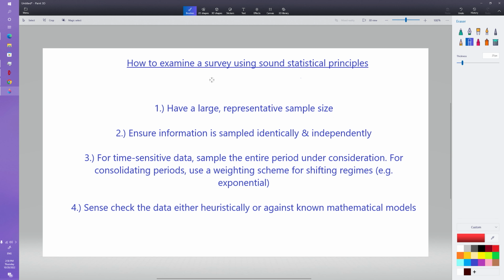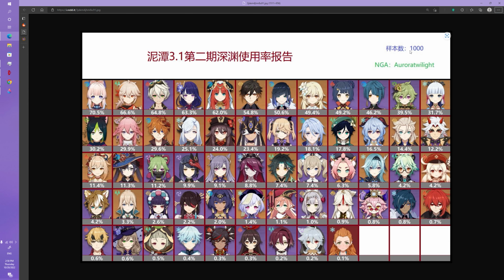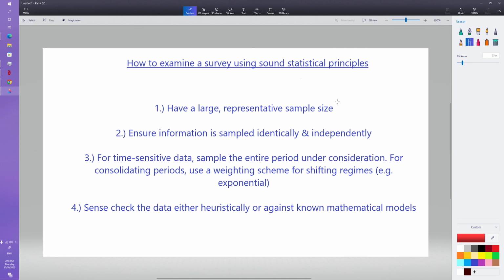Well, there are a couple of sound statistical principles that we can follow. The first one is, do you have a large and representative sample size? In this case, you can see here, we only have about 1,000 samples, and that is not large, and that's not representative enough of the Genshin Impact community. So immediately, straight off, we can just tick it no.